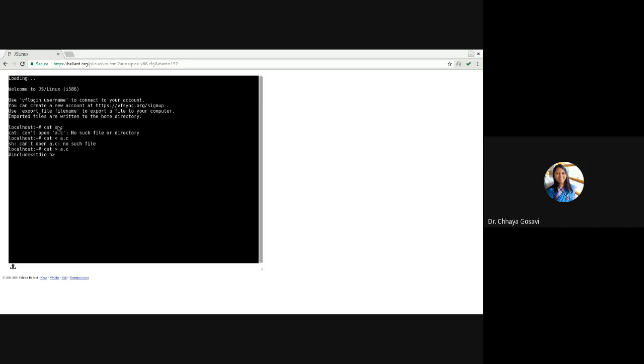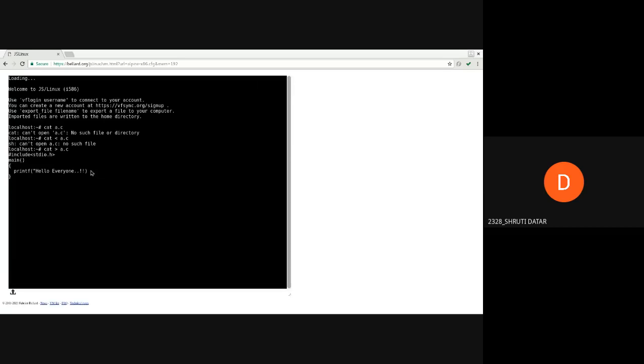I'm writing the C program. It is just a printf statement. Are you able to see the screen, the editor? You've forgotten the semicolon after printf.